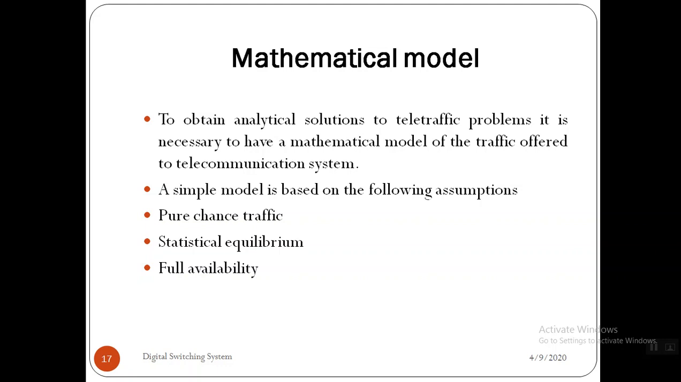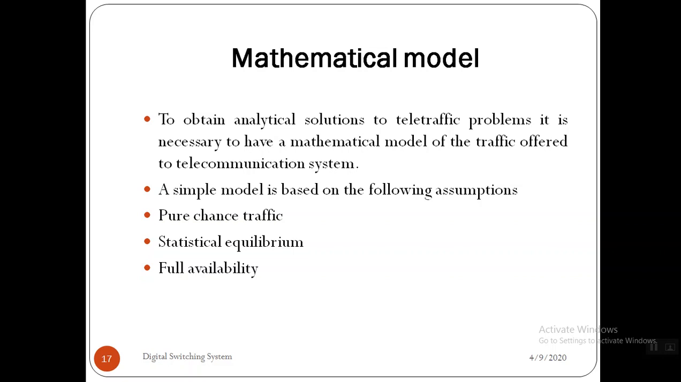In order to get analytical solutions, it is necessary to design a mathematical model for teletraffic problems. So telecommunication problems are there, so we need to provide some mathematical equations so that we can get the analytical solutions. Before going to the mathematical models, we are supposed to go for the following assumptions. There are mainly three assumptions: one is pure chance traffic, statistical equilibrium, and full availability. Right. So these are three assumptions we are going to make before going to the mathematical models. We'll discuss them one by one.